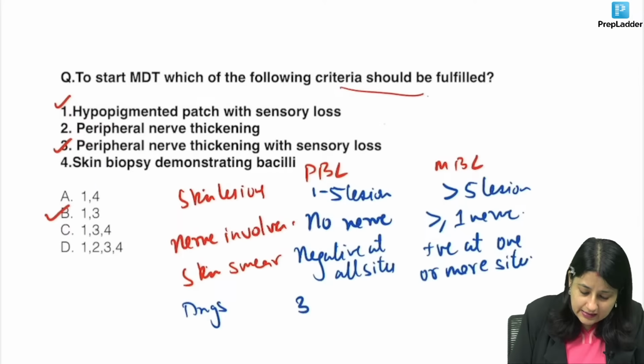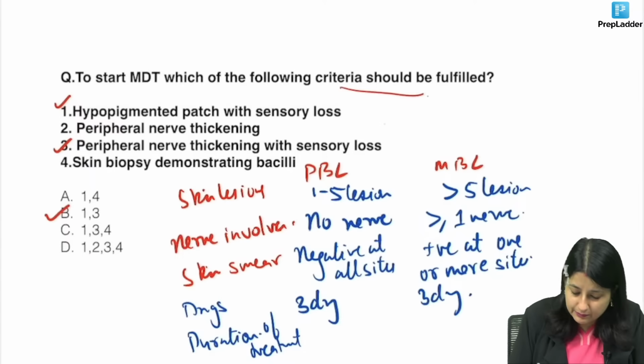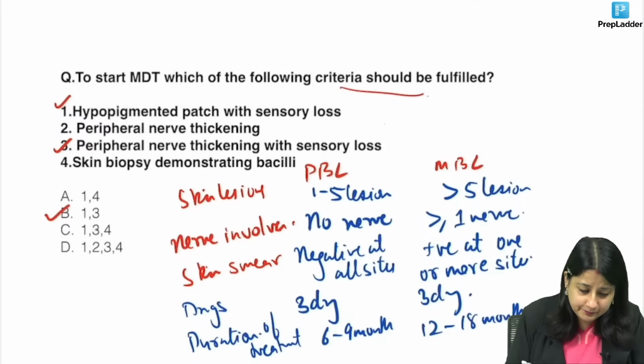So in leprosy, it's a 3-drug regimen. The duration of treatment, guys. What is the duration of treatment? If anybody asks you, for paucibacillary, it is 6 to 9 months, and for multibacillary, 12 to 18 months. If you remember this, okay?